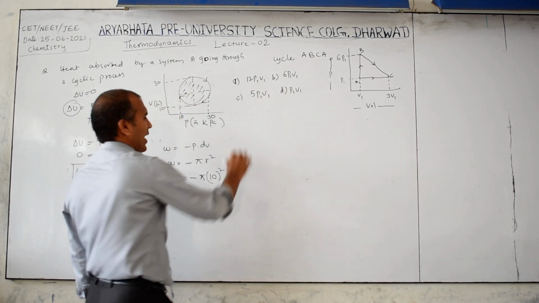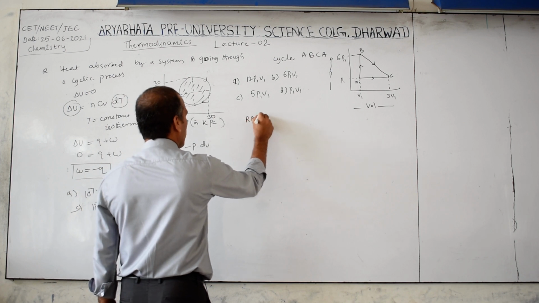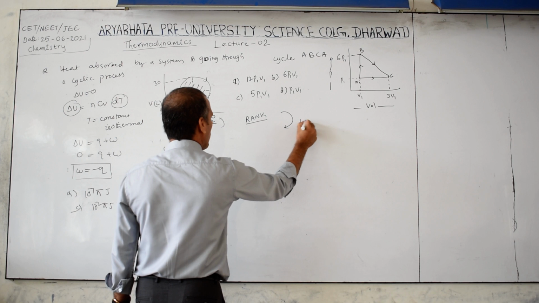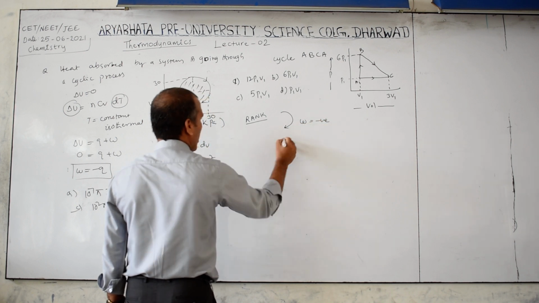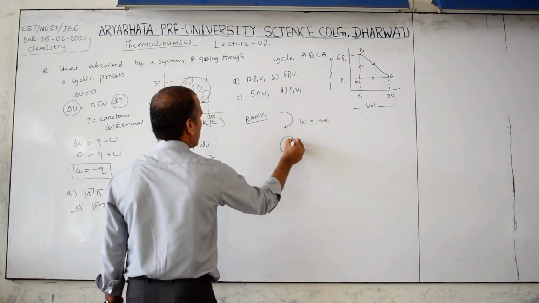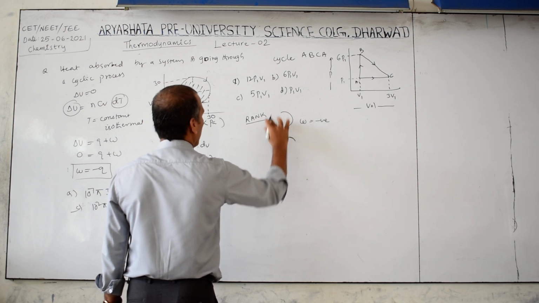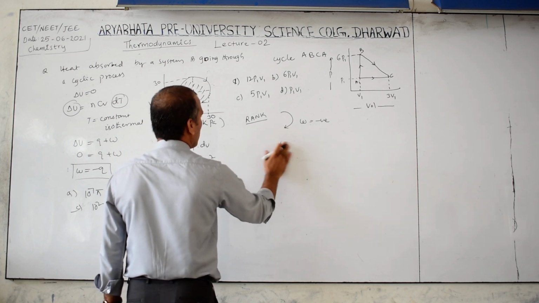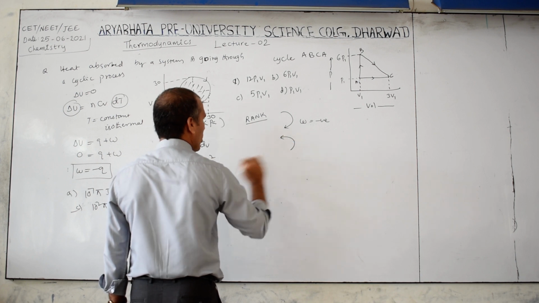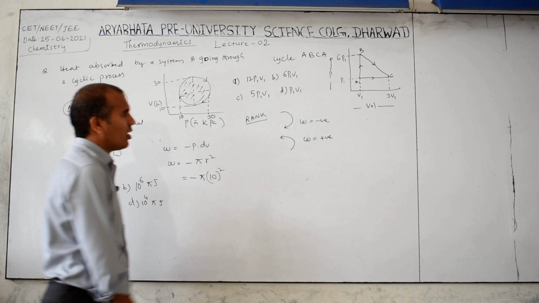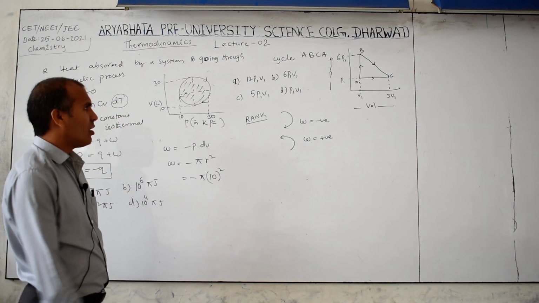So I will give one shortcut. Remember here, clockwise W is negative, and anti-clockwise, correct? It's the same like this only. Anti-clockwise W is equal to positive. Okay, this you have to remember.